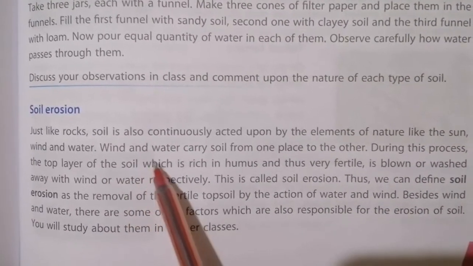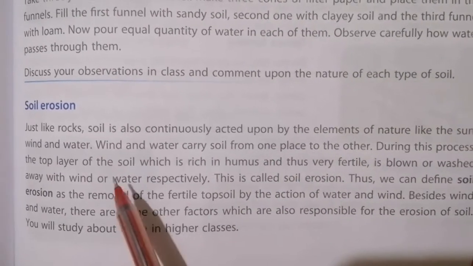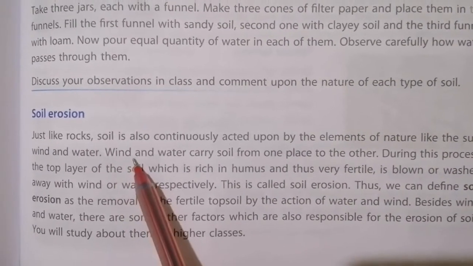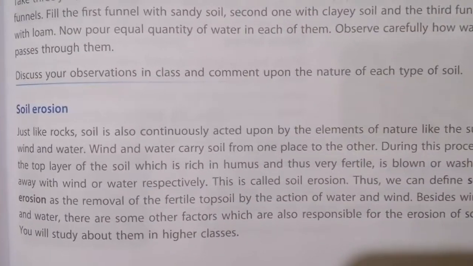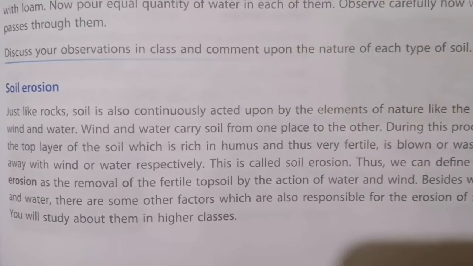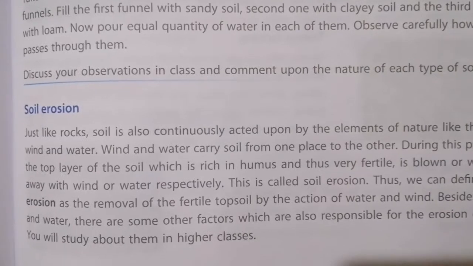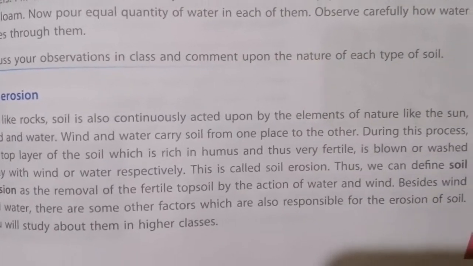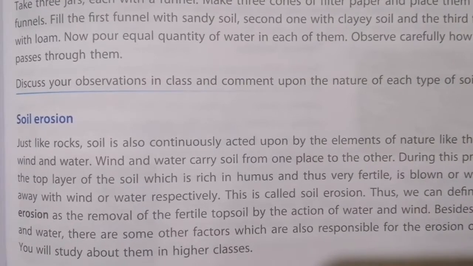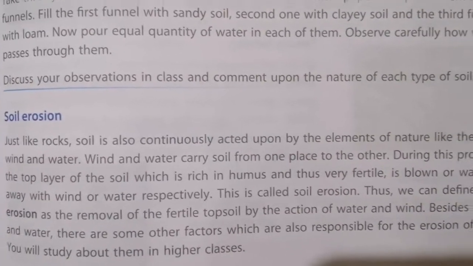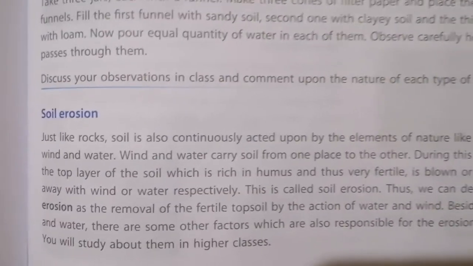Wind and water carry soil from one place to another. When wind blows or water flows, your soil is being taken from one place to another. During this process, the top layer of the soil, which is rich in humus and thus very fertile, is blown or washed away with wind or water respectively. This is called soil erosion. So what is soil erosion?